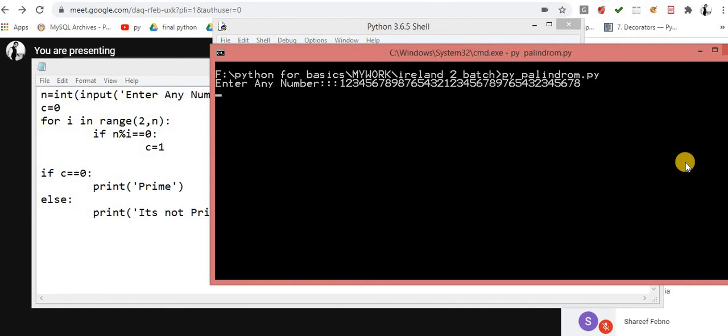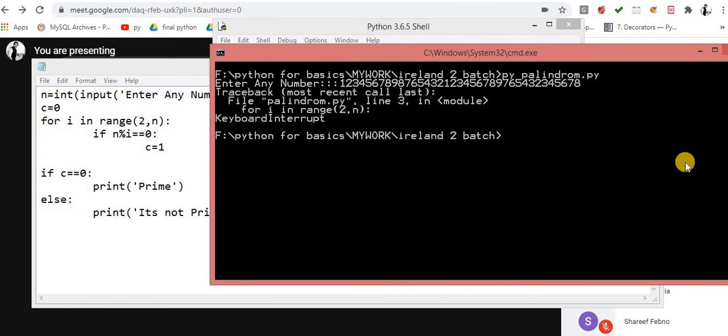Why so? Because understand this concept. In the first iteration I come to know this number is not a prime number, but according to my logic, what is happening? This loop is running from 2 to number minus 1. That means this many iterations are running unnecessarily.